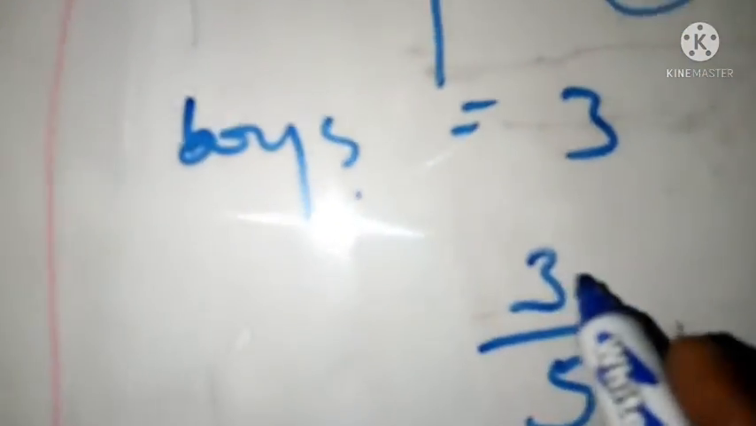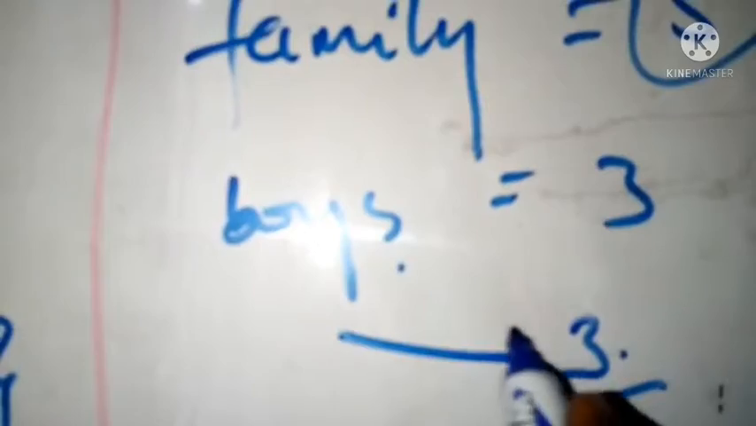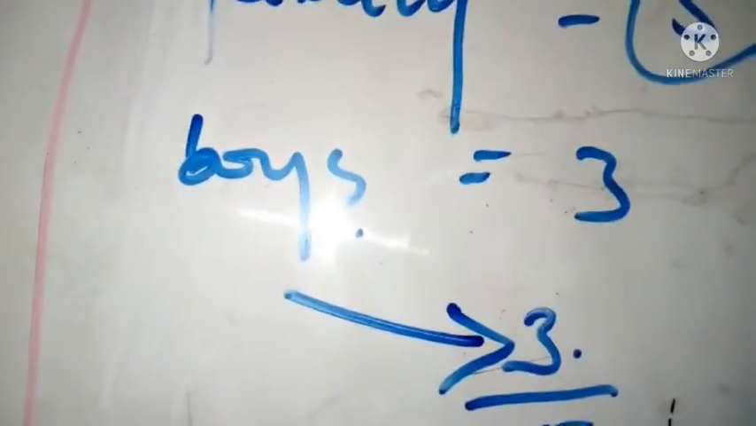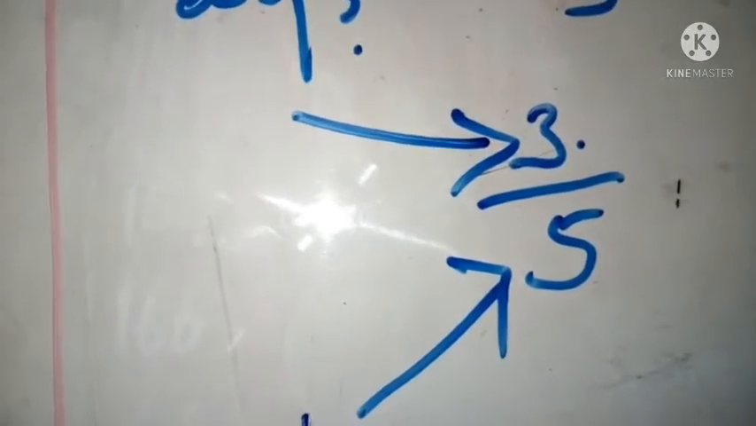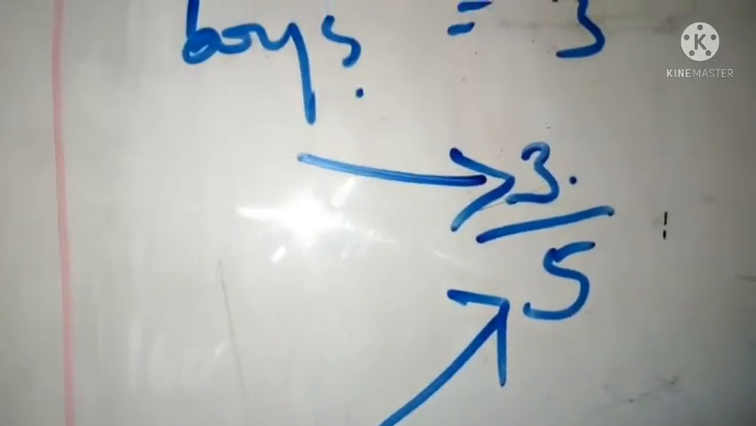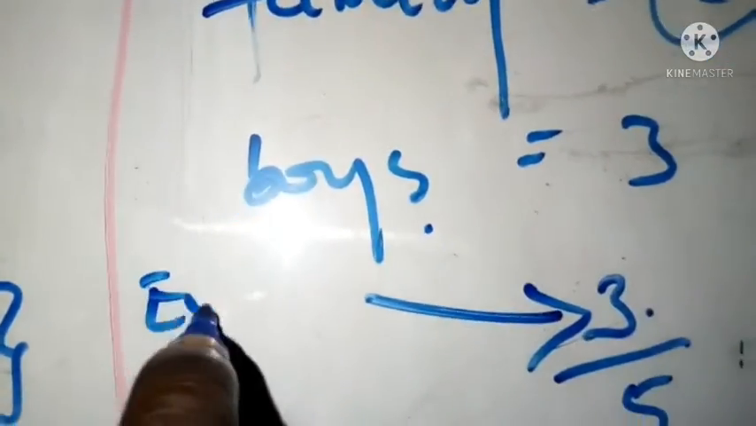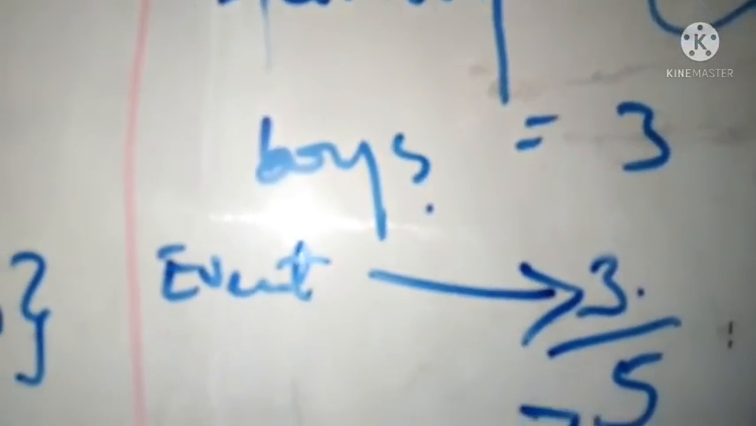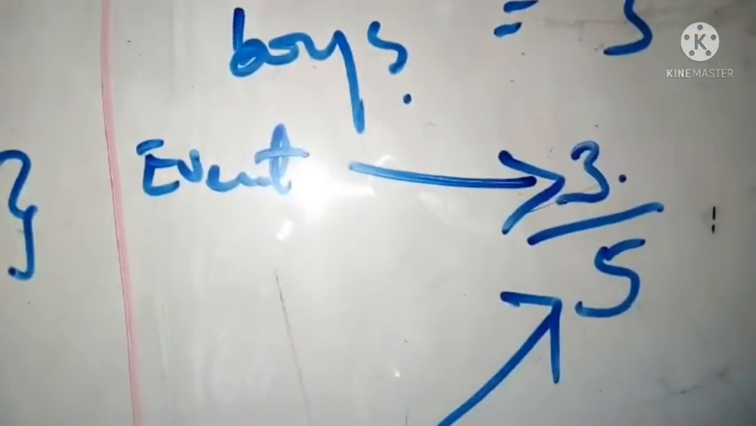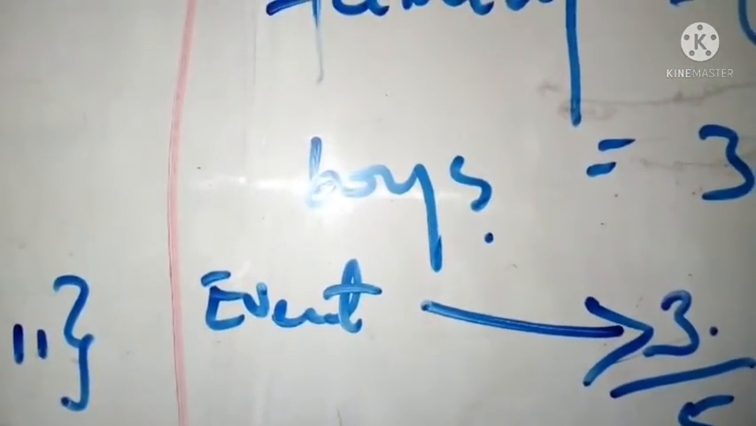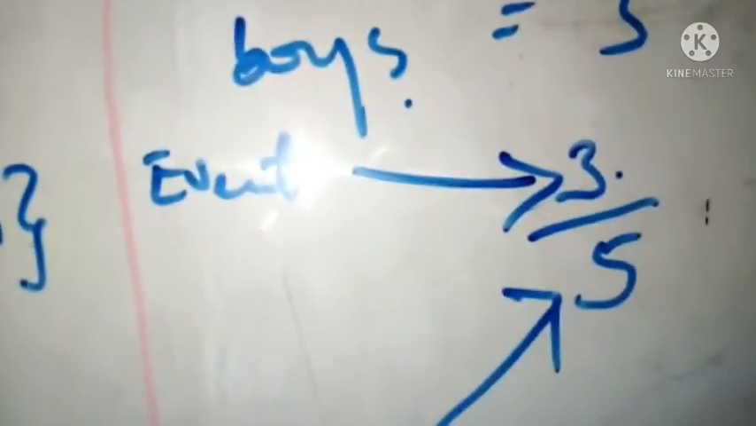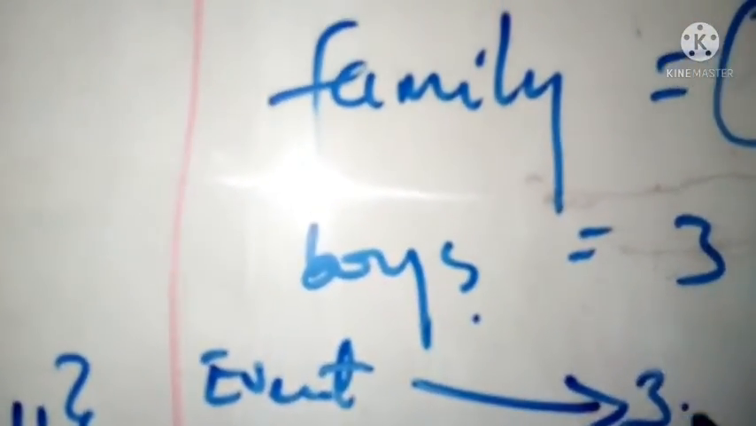So the boys here are the event that we are talking about, and then the 5 is the total, the sample space. So this is the sample space, and this is the event. These are just names. What matters here is the meaning behind the name, so that is one thing you have to pay close attention to. That is just a simple definition of probability: the ratio of the event to the sample space.